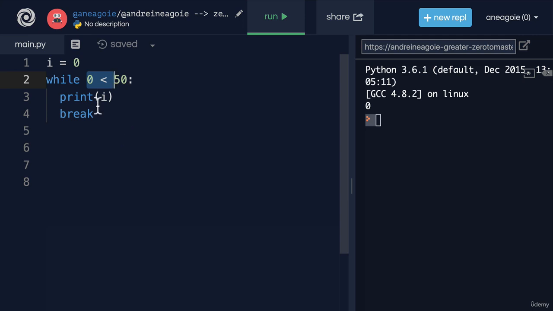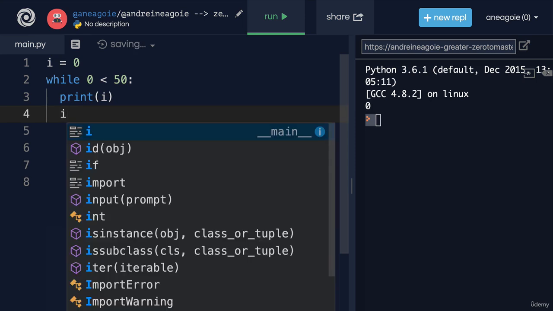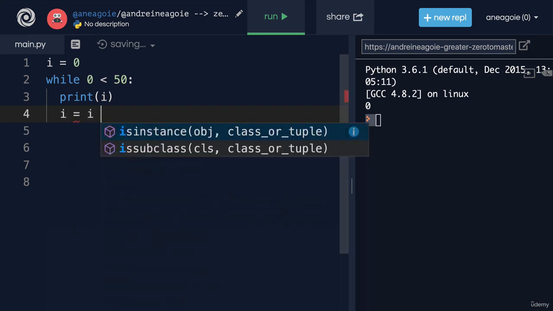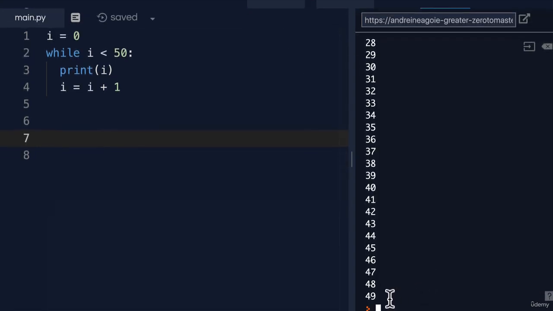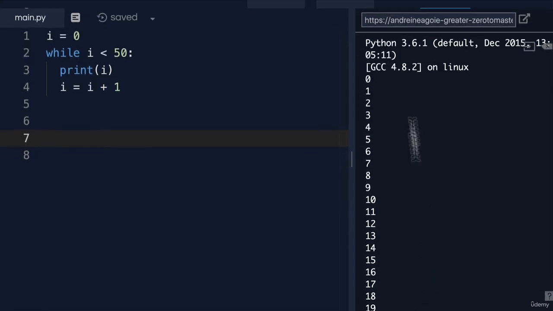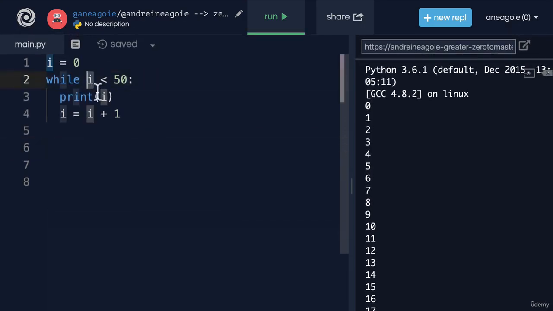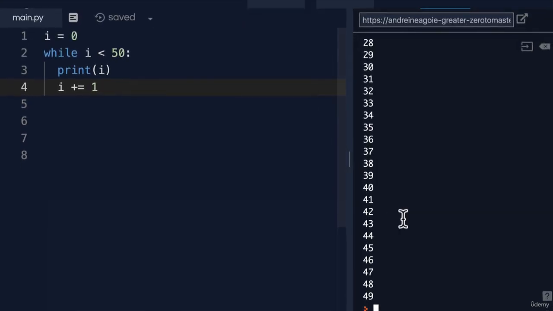Think about it. Well, we can just simply say i equals i plus 1, and then make sure that we change this to i. Now what's going to happen? If I click run, we stop at 49. We've looped through it 50 times because we kept incrementing i over and over, so that each time we came back to the loop, i was incremented by 1. Now a shorthand for this, which we've seen before, is to do plus equals 1. If I run, look at that, same thing.